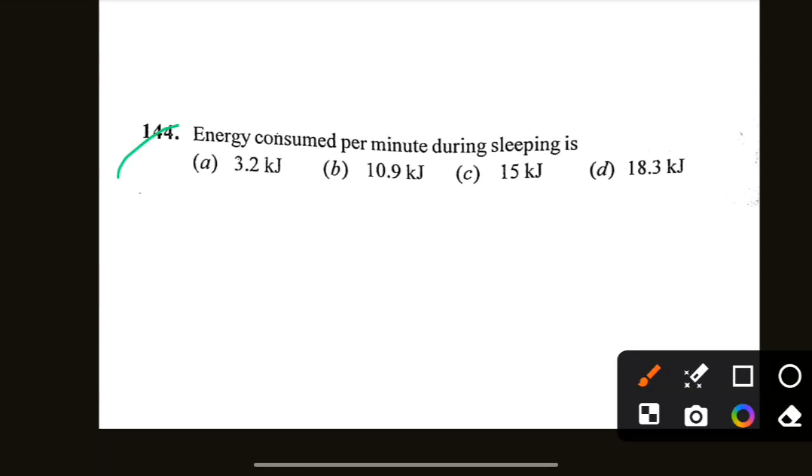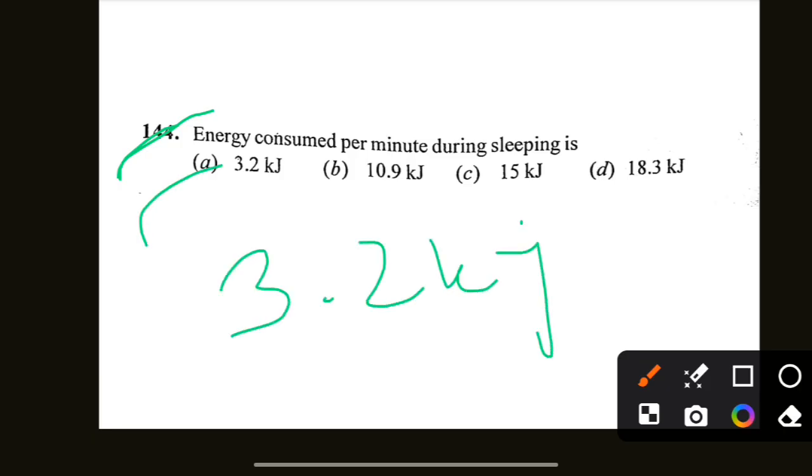Next is energy consumed per minute during sleeping is. Option A is correct, 3.2 kilojoule.